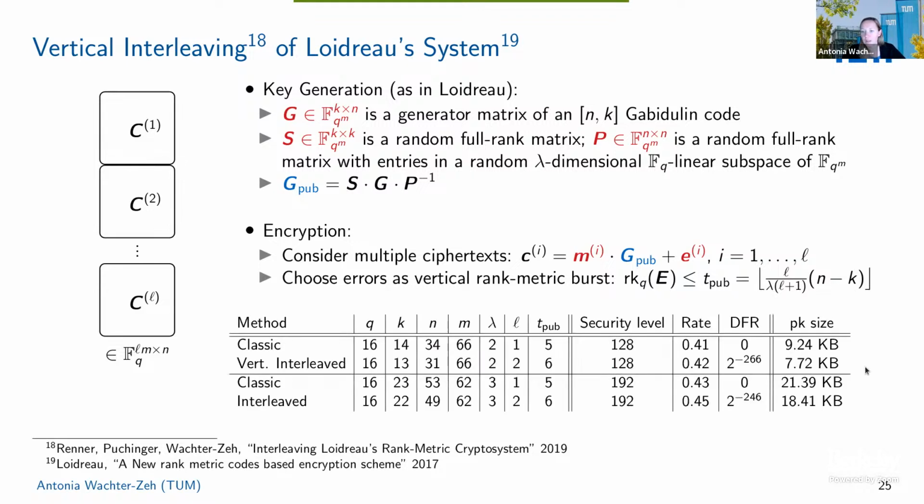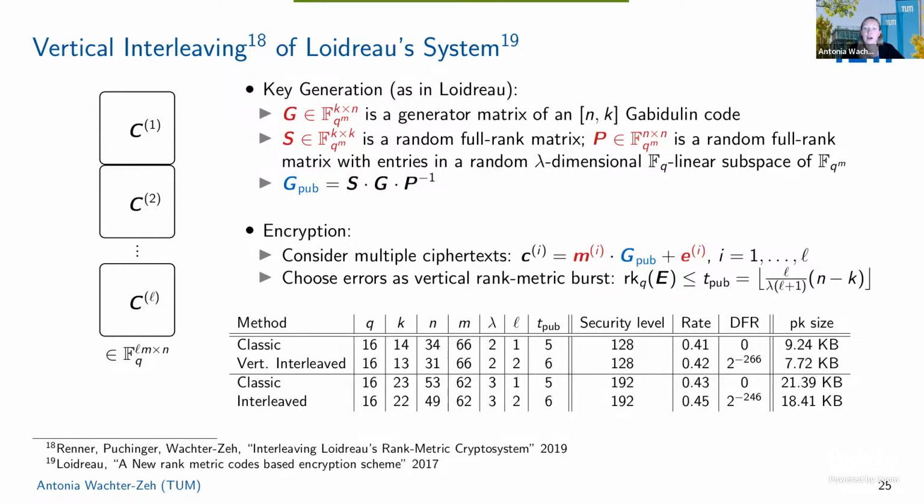Now, if you look at the parameters, you see a slight improvement compared to the classic Loidreau system. Again, a bit of a drawback is that you get a decryption failure, which comes from the interleaved decoding case.